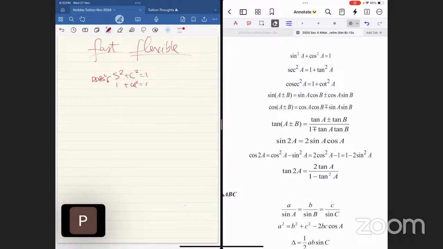Don't forget. Okay, do check and hopefully you're correct. If not, just fix it. Just fix memorization.